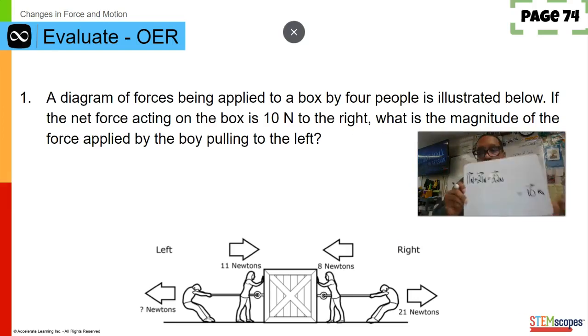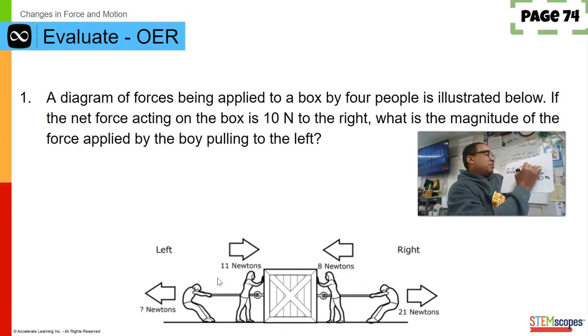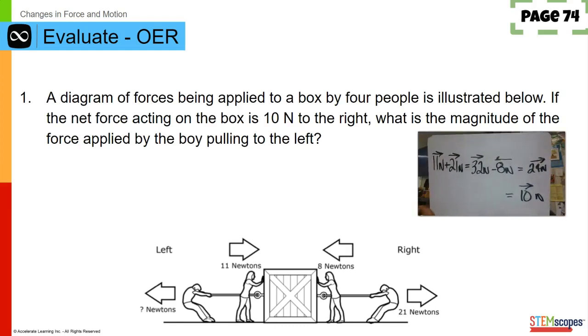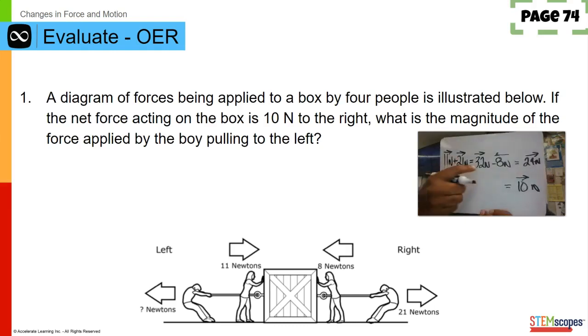Now, the one other known thing that we know is down here where it says 8 newtons to the left. 8 newtons to the left is going in the opposite direction. So they're not pulling together, so I know that that should be subtraction. So 8 newtons to the left, and what I get out of there is 24. So 32 minus 8 is 24 newtons to the right. Okay, you see that? 32 minus 8, right there. 32 minus 8 is 24 newtons to the right.